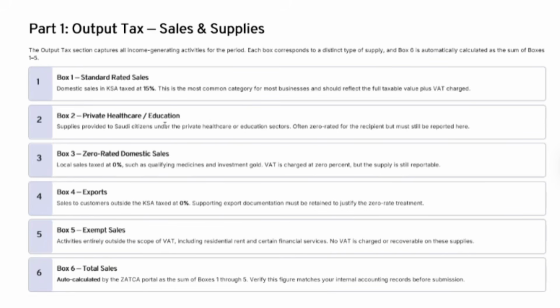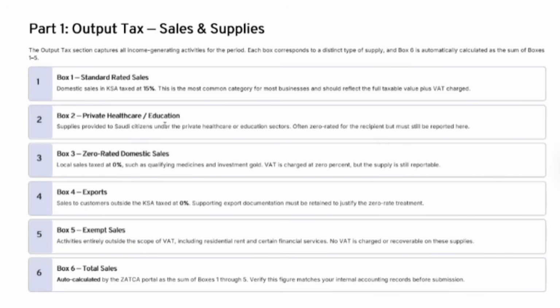Okay. Regarding box 5, it is related to exempt sales because in KSA law there are some services and supplies of goods that are exempted. For your understanding, that is residential rent or certain financial services. That is an exempted supply, that's why it will come in box 5. If you are providing this service in the near future, because if you are renting any residential property in KSA, that time it will be covered in box 5. Whatever income comes from the renter will be covered in box 5.